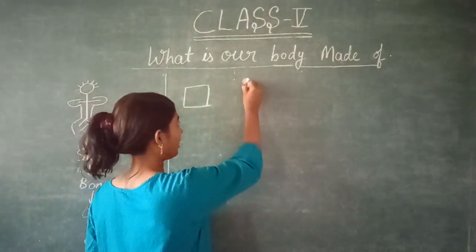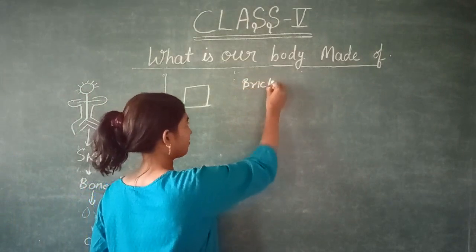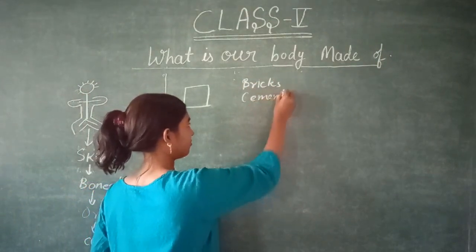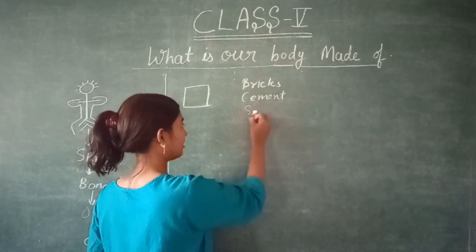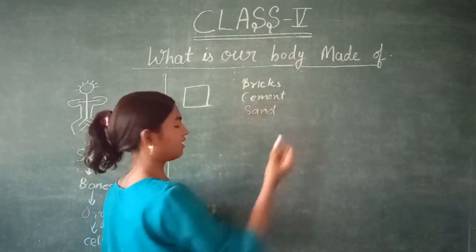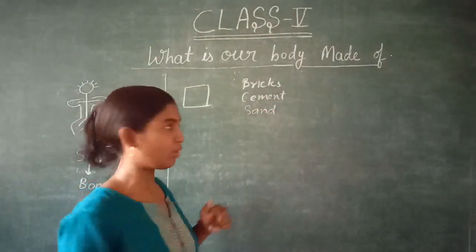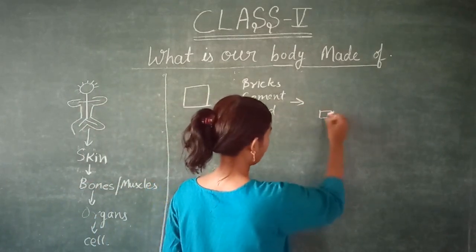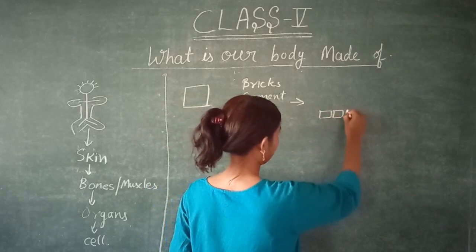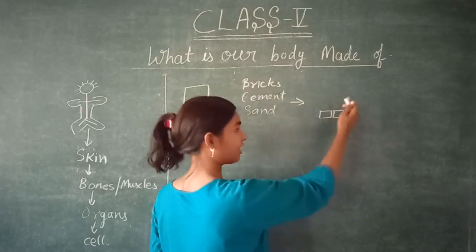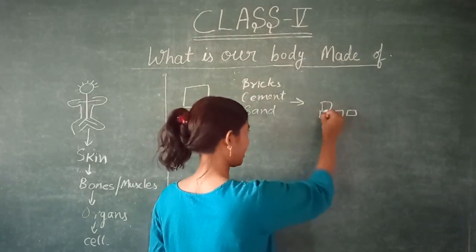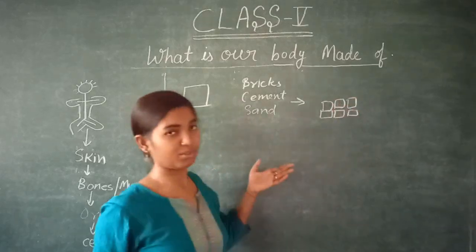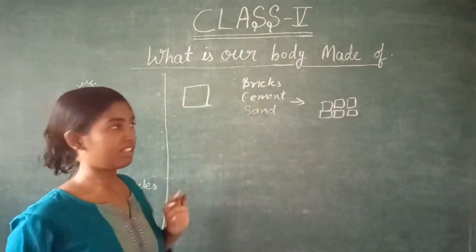First, brick. Second, cement. And third, sand. And then you can construct the wall. How will you construct it? First you put one brick, then a second brick, then a third brick, and then put cement. Again brick, and again brick, and then you can make the wall.